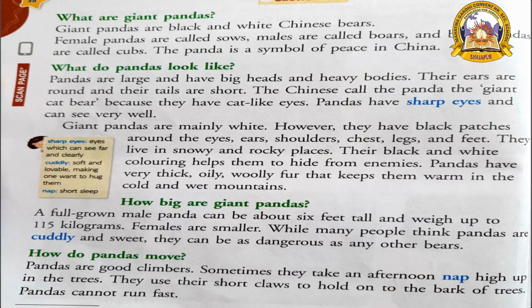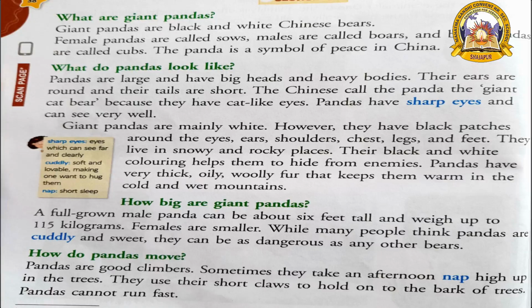How big are giant pandas? A full-grown male panda can be about 6 feet tall and weigh up to 115 kilograms. Females are smaller. While many people think pandas are cuddly and sweet, they can be as dangerous as any other bears.